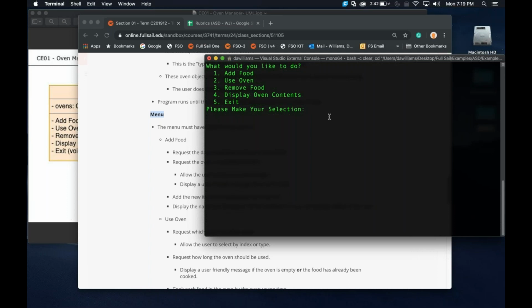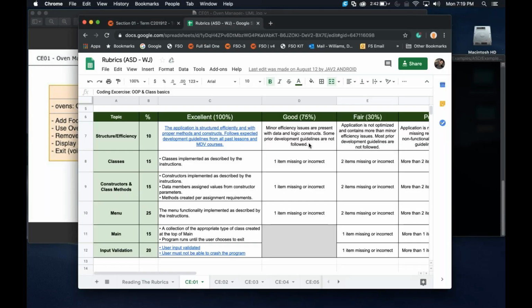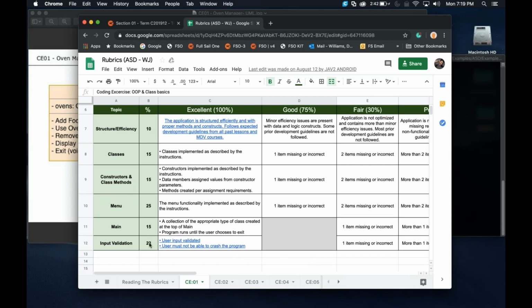The most important thing here is every prompt needs to be validated. So make sure your validation is correct. This is a giant piece of the rubric as well, and a lot of people forget about it, but it is worth 20 points out of the whole thing. So it is 2 letter grades for doing input validation. You want to make sure every single prompt is validated and there's no way that the user can crash the program, because that's also in the rubric.